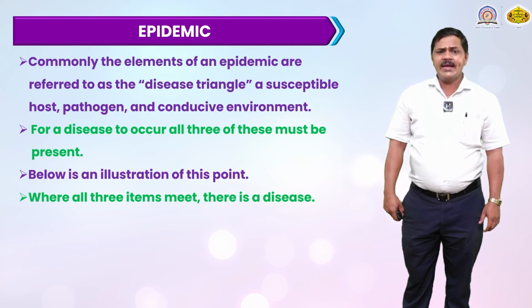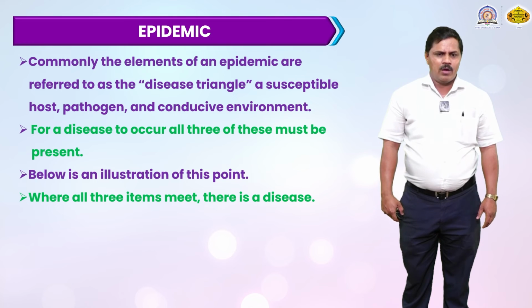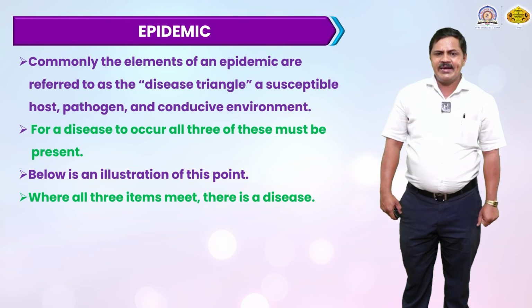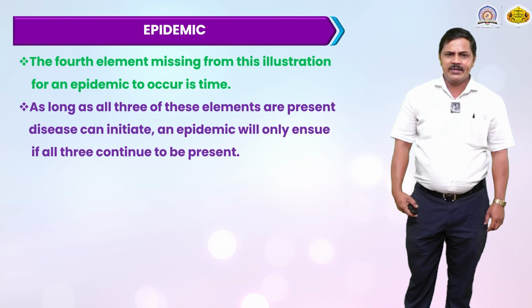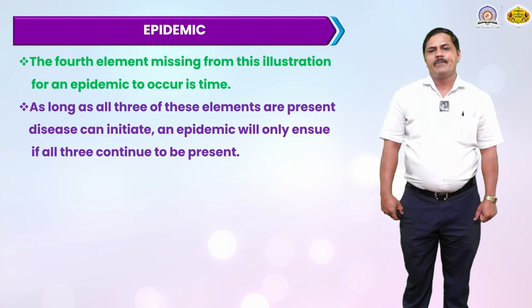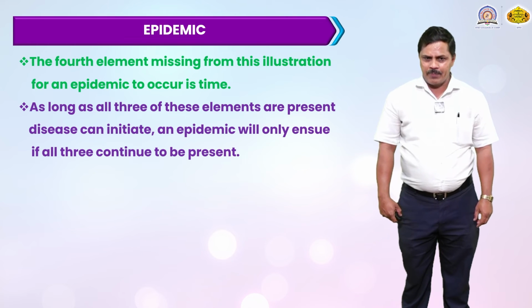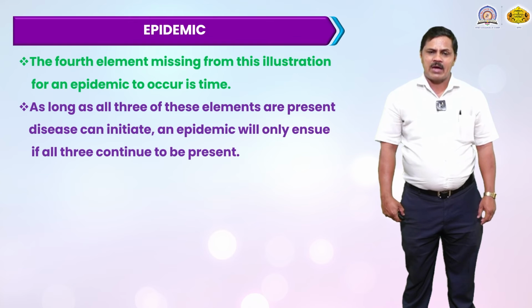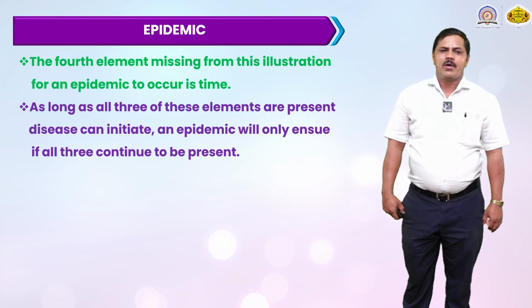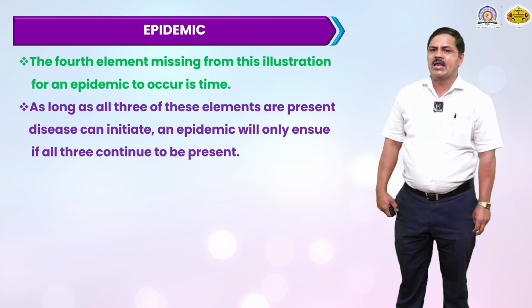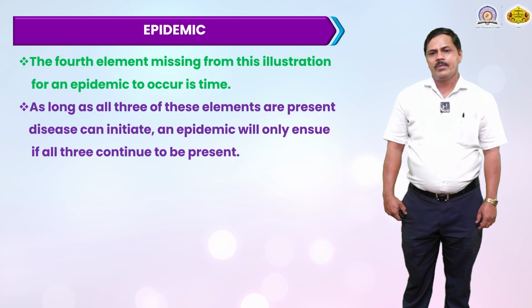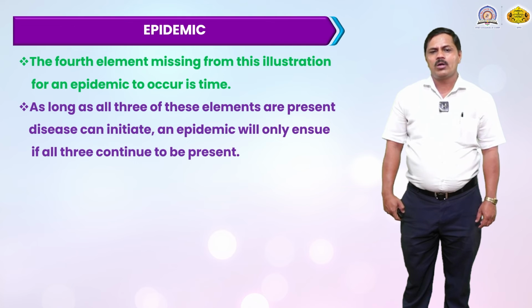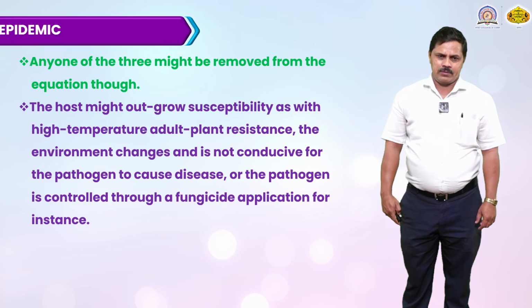Below is an illustration of this point, where all three meet, there is disease. The fourth element missing from this illustration is time, which is required for an epidemic to occur. As long as the three elements are present, disease can be initiated, and an epidemic is ensured only if all continue to be present.